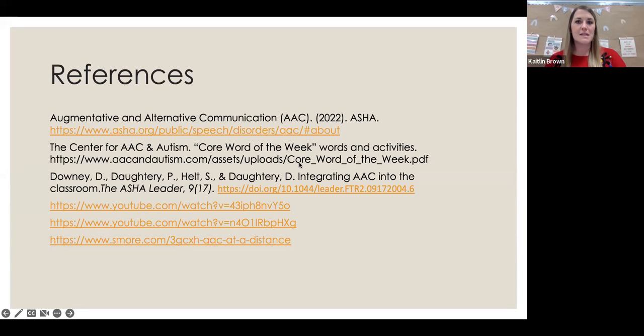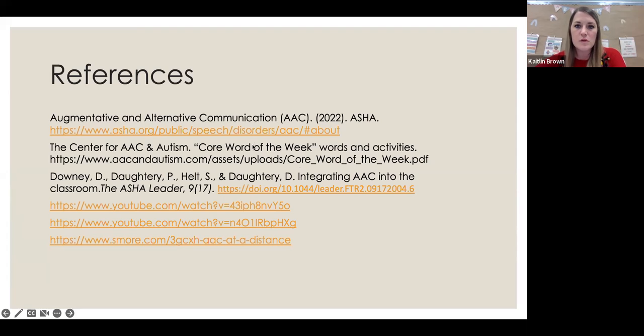So if they have a lesson that they're doing, they could go on to the different devices and make a page that would be appropriate for the specifics in that lesson. So again, they would still have access to those core words, and they could use those functionally throughout the lesson. But then when they start asking those specific questions about the lesson, the individual device users can go to that specific page on their device and access it that way.